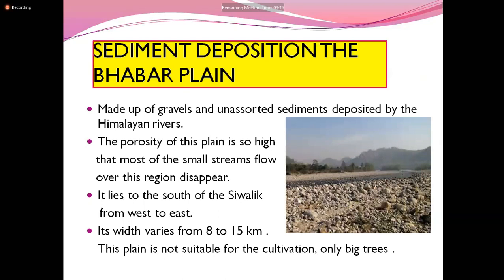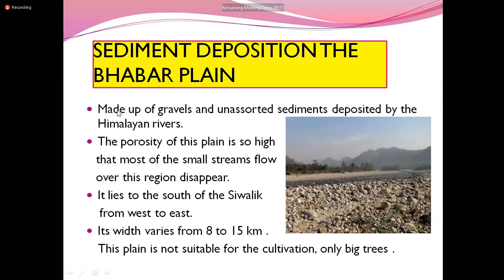Next, we are going to see the sediment deposition, the Babar Plain. We saw this great plain is formed because of the sediment brought by the rivers Ganga, Brahmaputra, and Yamuna. The first plain is called the Babar Plain.